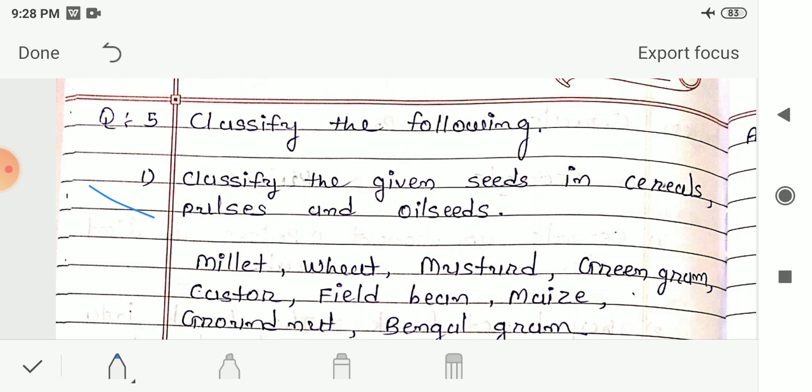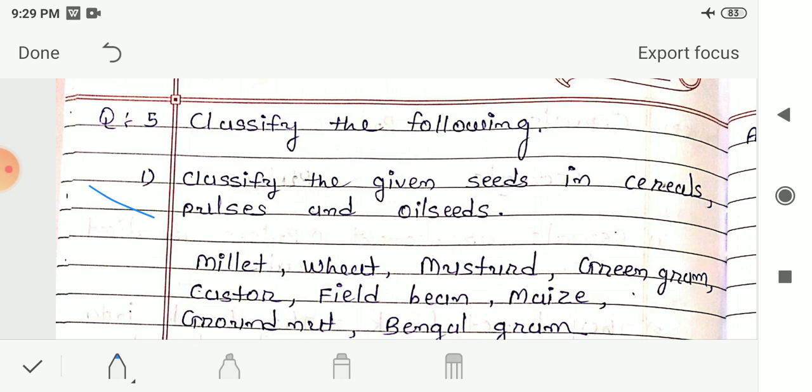Seeds that you can break into two equal halves, and that do not leave any oily marks on the paper while rubbing, are known as the pulses. The seeds which turn into broken pieces or powder when you break them are known as the cereals. And the seeds that release oil while breaking into pieces or making paste or powder are known as the oil seeds.